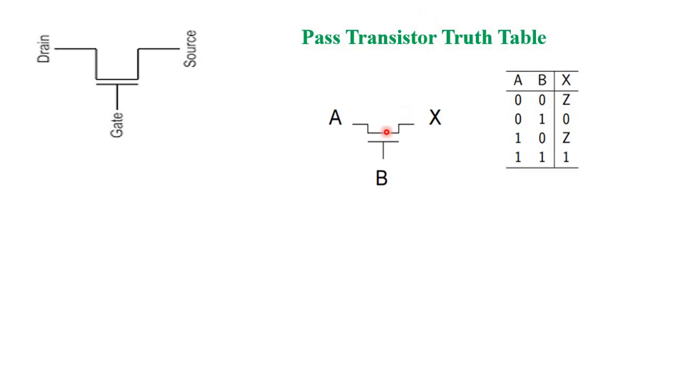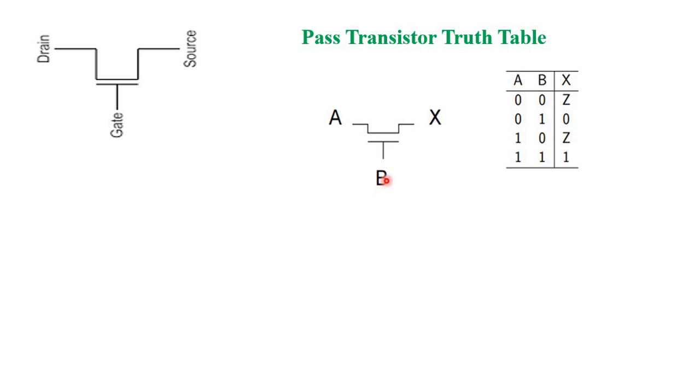So see here, one pass transistor truth table. This is nothing but A and B. The gate voltage we will call B. If B is equal to 0, we can't get anything at the output. Why? Because it is in the open condition.